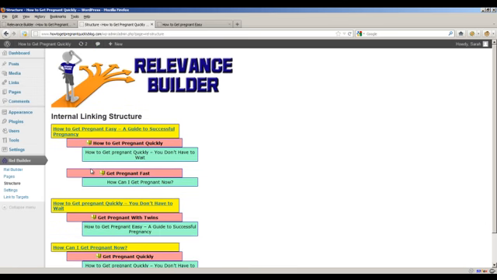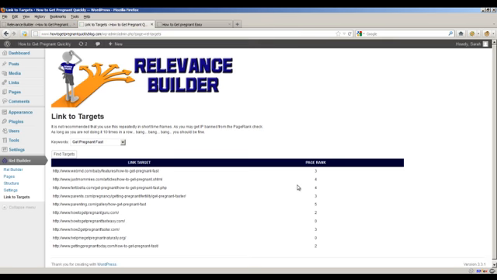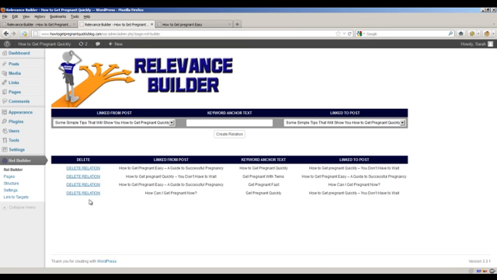So overall, we're just building super relevance for our site, and we have total control over it, and we can visually understand it and also link out to other sites that are more appropriate, and do so by picking them based on things like PageRank. A lot of times people have heard me say that I do not care about PageRank, and that's true. I really don't care about PageRank, but the thing is with PageRank is it does tell us that they still think that this site is pretty relevant to this keyword, or at least it's the best fit that they have, so it's a good site to link to. And that's about it. That's what Relevance Builder does, and you can think of all kinds of different ways you want to do the linking structure.